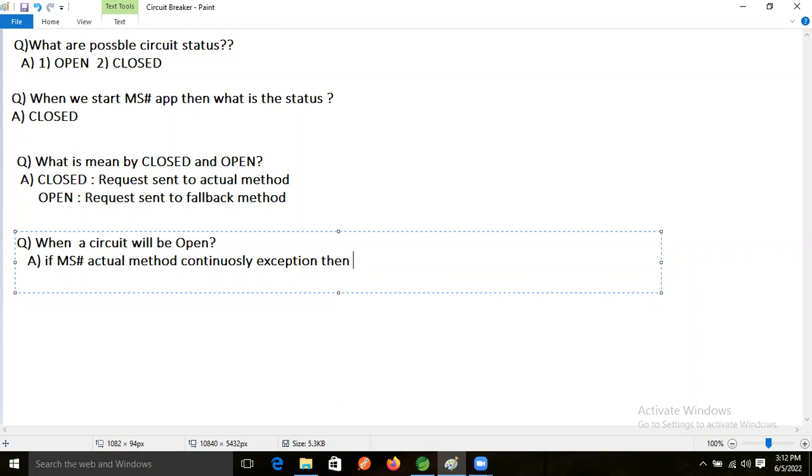If there is continuously an exception, then the circuit status is changed. Circuit status changed means after the default 20 requests, it goes from closed to open.